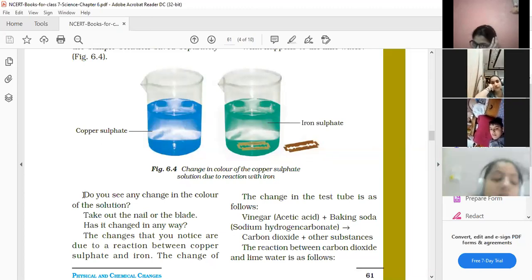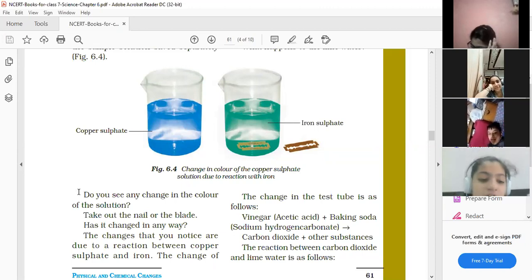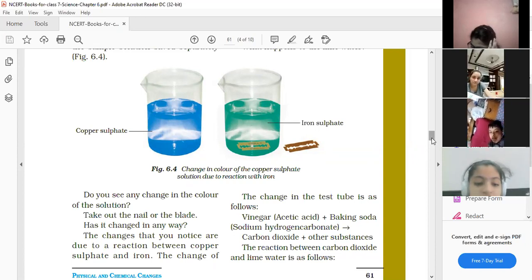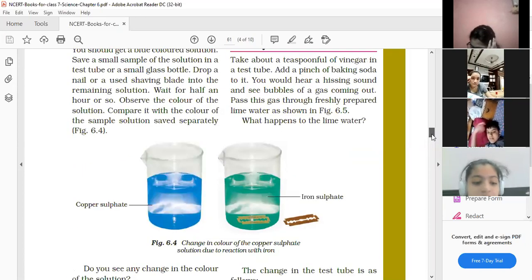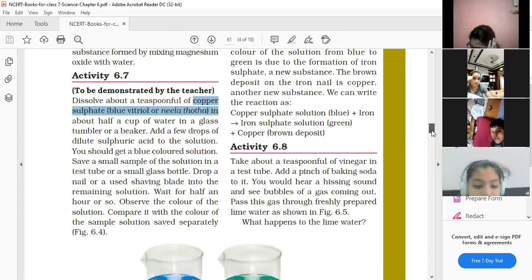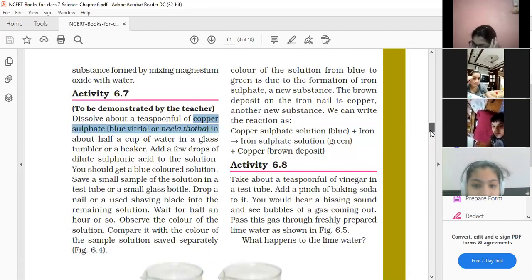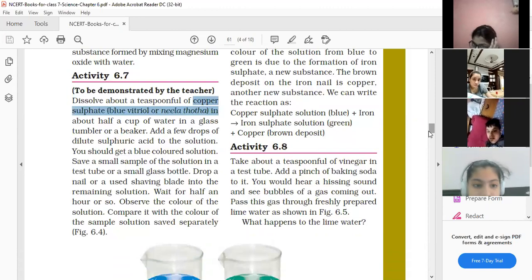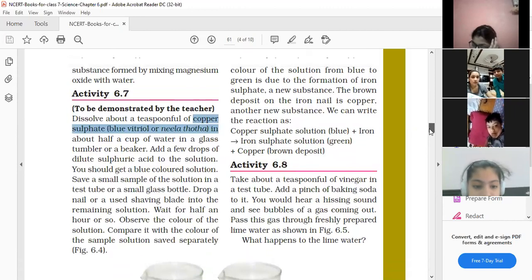Do you see any change in the color of the solution? Take out the nail or the blade. Has it changed in any way? Changes that you notice are due to the reaction between copper sulfate and iron. From the top, you need to read.